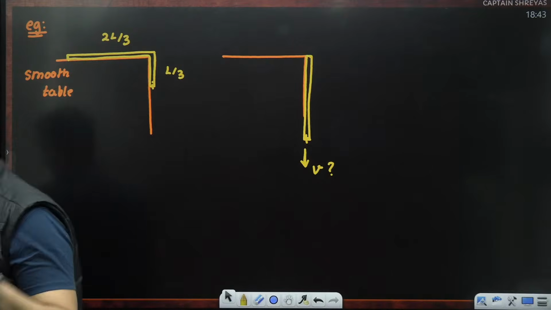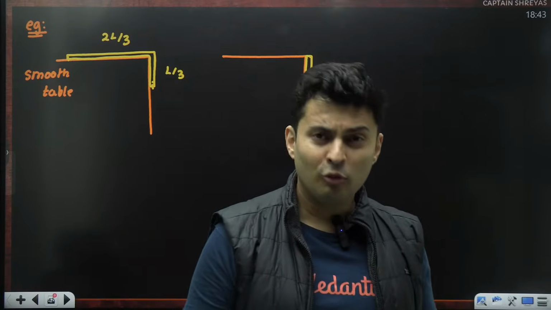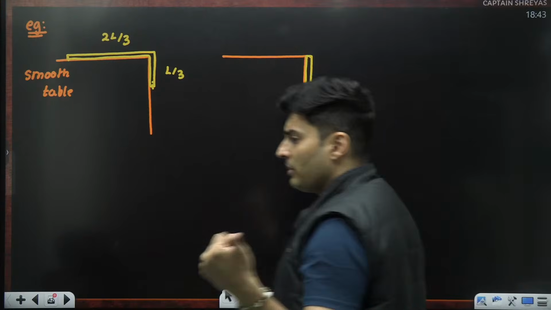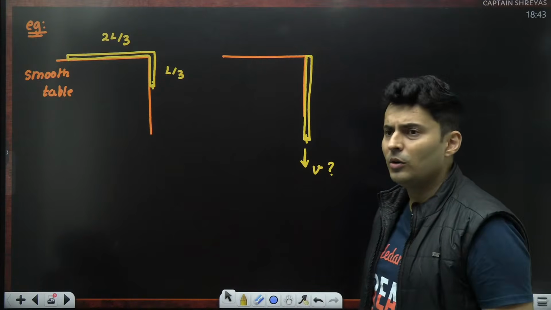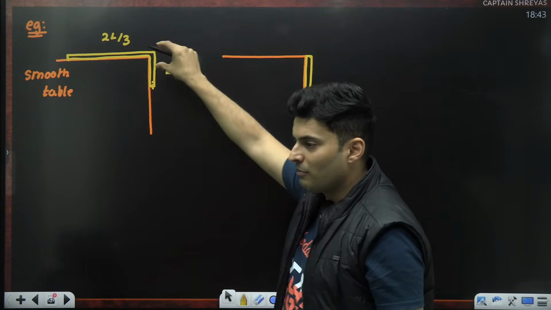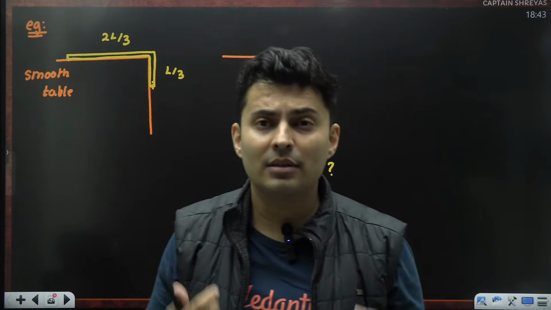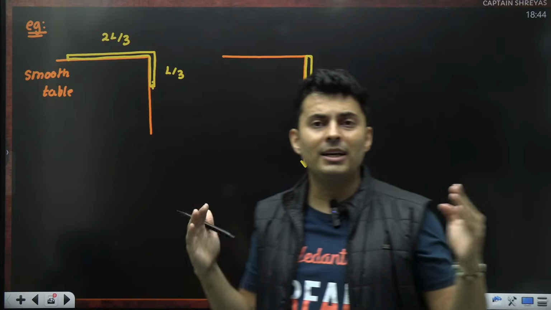See, you cannot find the acceleration and then find the velocity. Why? Because it is a lengthy process. Why is it a lengthy process? Because acceleration is not going to be constant. Why is it not going to be constant? Because the mass hanging here will keep changing. If the mass which is pulling it down keeps changing, the weight keeps changing, the force keeps changing, the acceleration keeps changing. So you can't use kinematic equations.